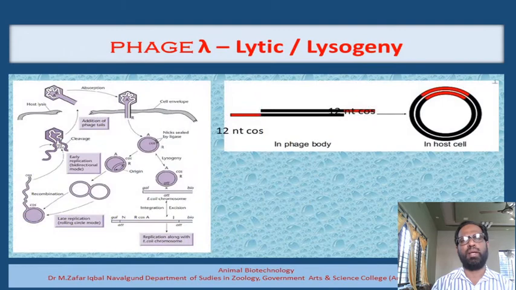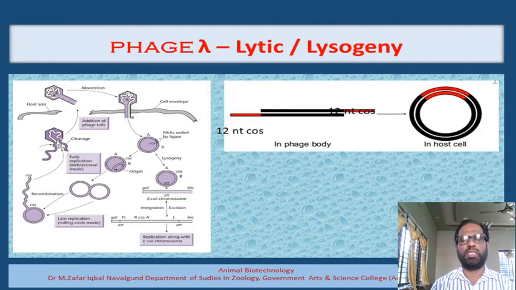And this is the example. Here we can see that this is the linear form of the DNA molecule. Once it gets injected into the host cell, it undergoes circularization, and integration will not take place at just any place in the host cell. You'll find that attachment sites are present. They are called the ATT sites, and these are the sites where exactly the integration of the genome of the bacteriophage will take place.